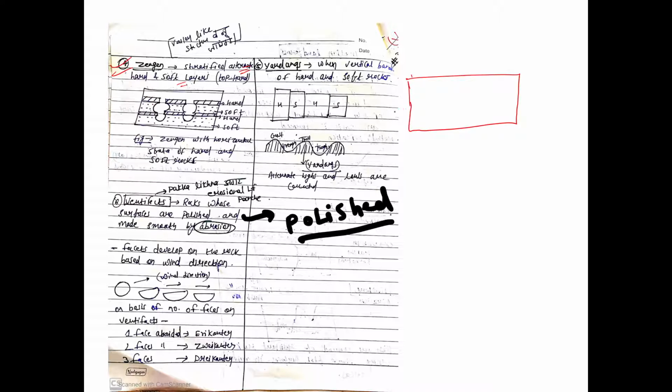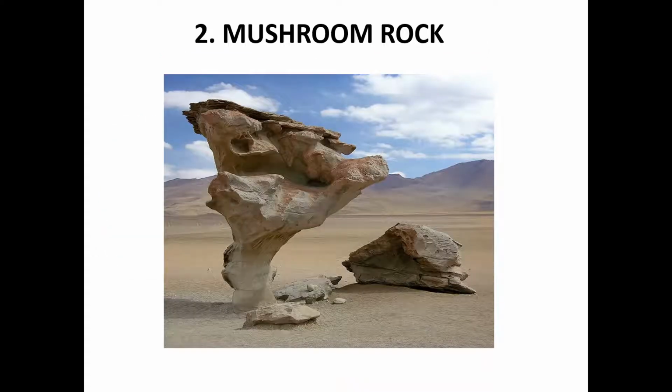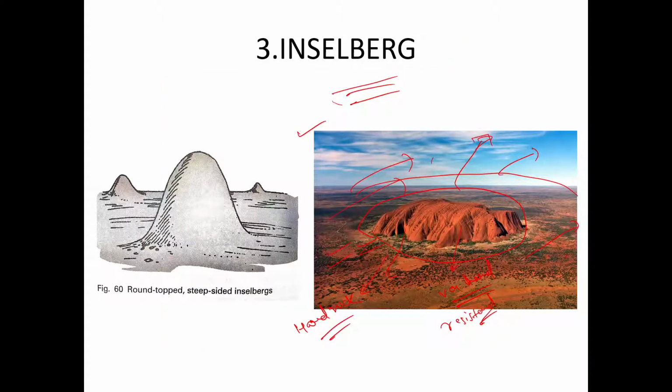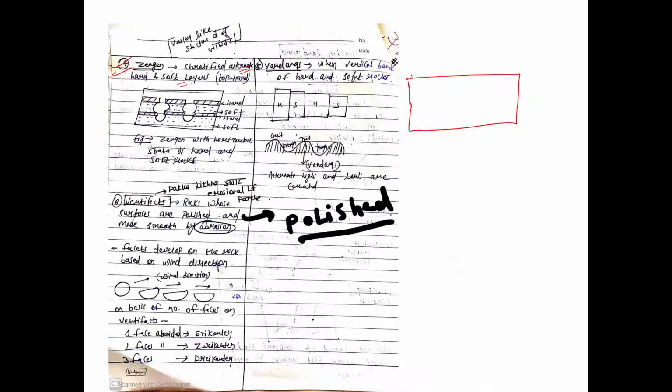So in this, what you have to write, if you are writing about erosional landforms, is you just have to write about the deflation hollow, write one line about how it was formed, give an example of the Qattara Depression, and draw this diagram, right? Similarly, mushroom rock: just write one line, draw this diagram, and tell that the energy is more at the downside, so more erosion. Same is with the Inselberg. Just draw this diagram, something like this, and write 3-4 words in it. Then you have to write about Zeugen and Yardang. So just understand what Zeugen and Yardang are, and in the exam you will have to write only these 7-8 words and this diagram. That's it.